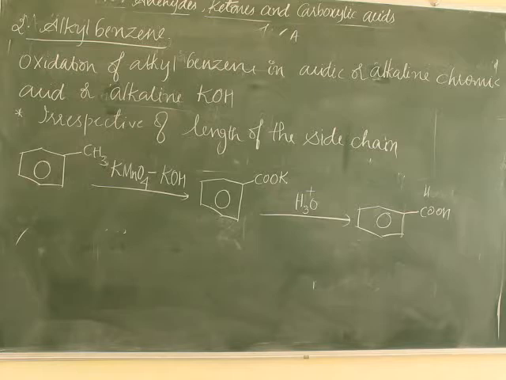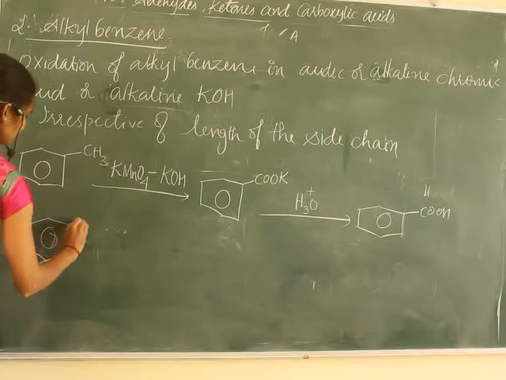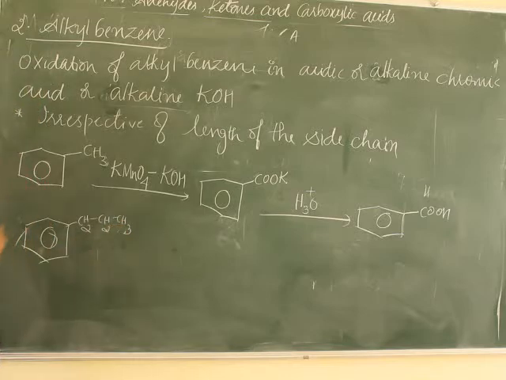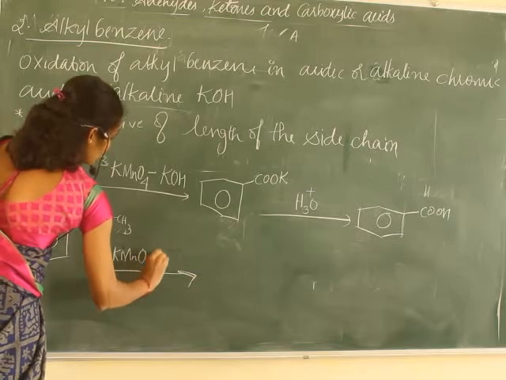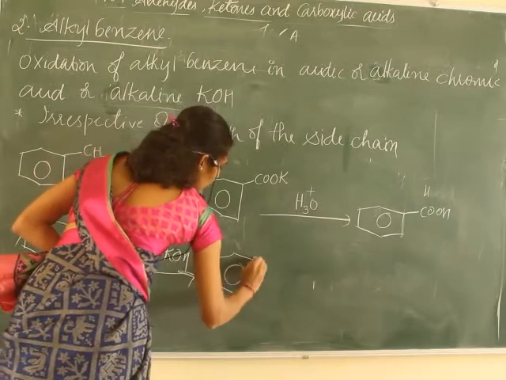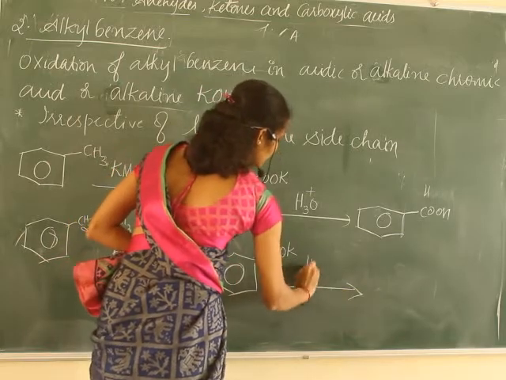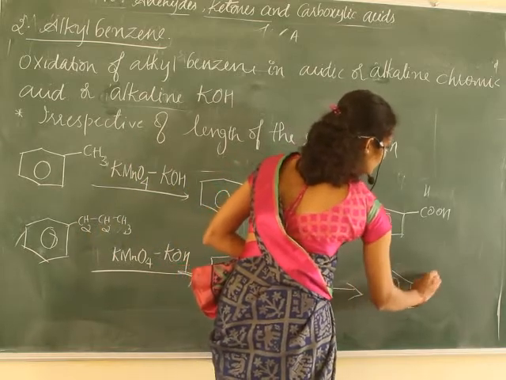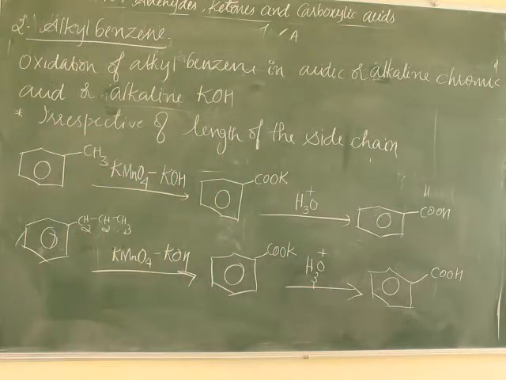And one more example, as I said, irrespective of the side chain. If it is CH2CH2CH3, a long chain, and in presence of KMnO4 and potassium hydroxide alkali, it results in the formation of potassium benzoate, COOK, which on acid hydrolysis leads to the formation of what? Carboxylic acid. Right? This is about preparation from alkyl benzene.